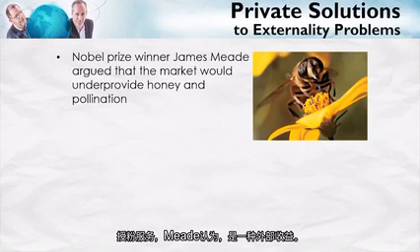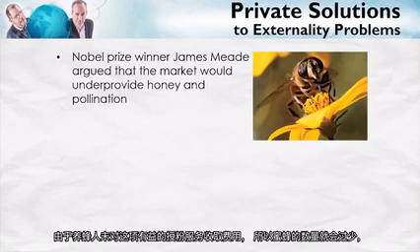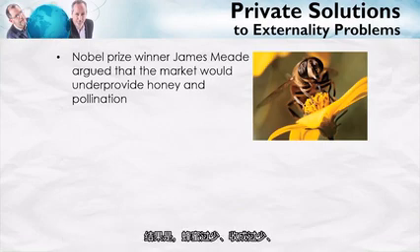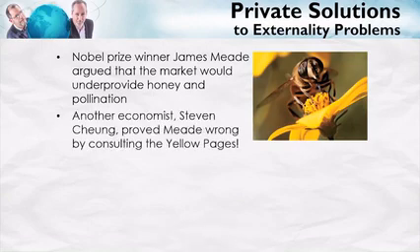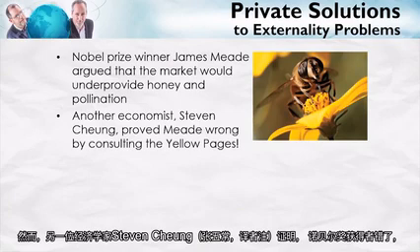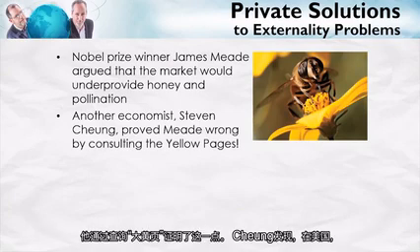Because the beekeepers were not being paid for this useful pollination service, there would be too few bees, and as a result, too little honey and also too little crops and too little pollination services. However, another economist, Steven Cheung, proved that the Nobel Prize winner was wrong, and he did so by consulting the Yellow Pages.